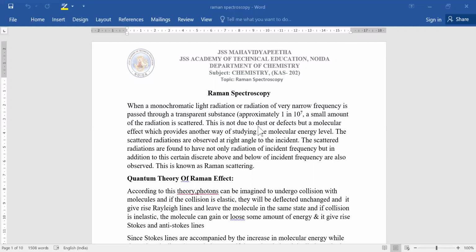We found that when radiation passes through a transparent substance, it is scattered. And this is not due to dust or defects, but it is another way of studying the molecular energy level. The scattered radiation is observed at right angles to the incident. The scattered radiation is found to have not only the incident frequency, but in addition certain discrete frequencies above and below the incident frequency are also observed. This phenomenon is known as Raman scattering.